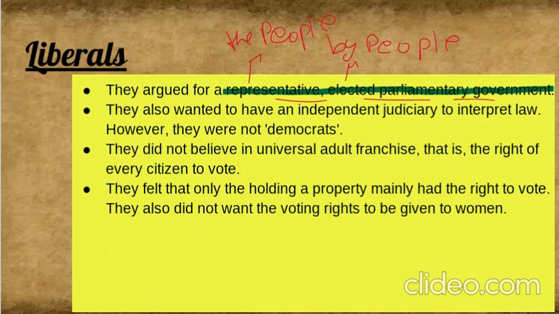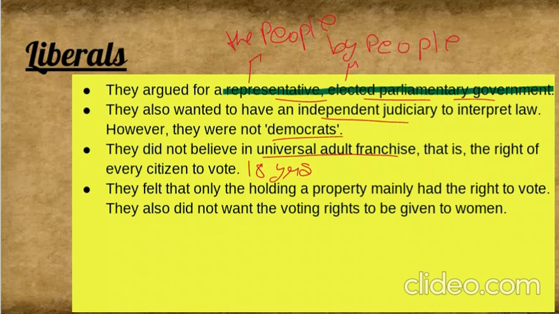They also wanted an independent judiciary to interpret law, so that we should have an independent judiciary who can judge whether the laws are done properly or not, but they were not democrats. They did not believe in universal adult franchise. What is universal adult franchise? Whoever the citizens above the age of 18 years can vote. That was universal adult franchise.